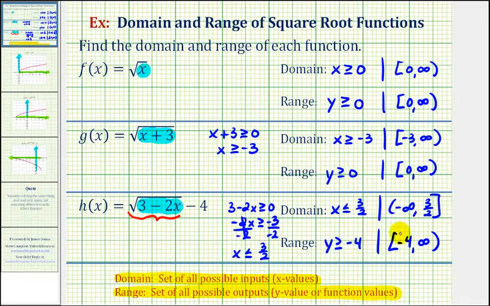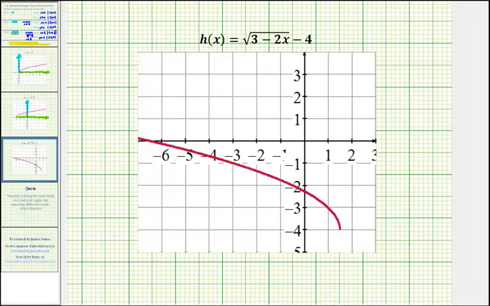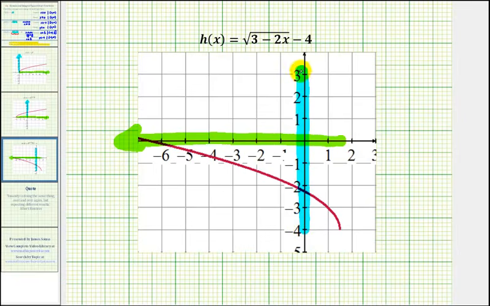Let's verify this graphically. Here's our function. If we project this onto the x-axis, notice how the largest x value is 3 halves. So x is always less than or equal to 3 halves. Projecting this onto the y-axis, the smallest y value is negative 4, as we said, and from there the graph goes up. Therefore, the range is y greater than or equal to negative 4.